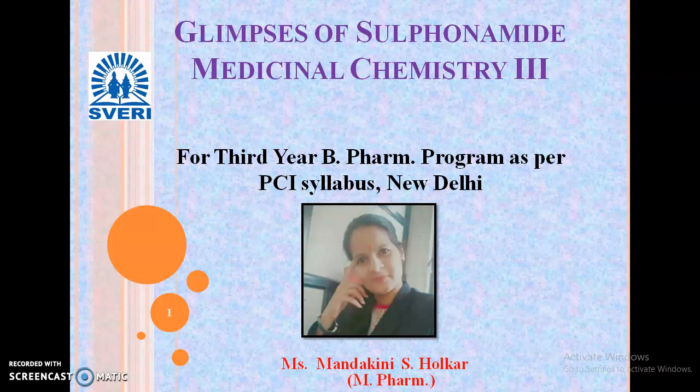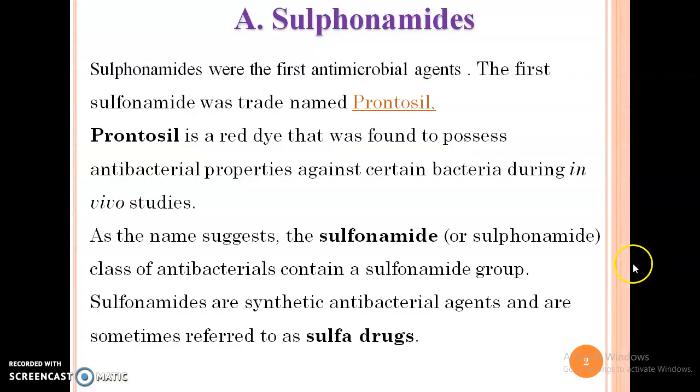Today we are giving special focus to the first unit, sulfonamides, under the chapter antimicrobial agents. So let's see our first slide, that is sulfonamide. Sulfonamides were the first antimicrobial agents.